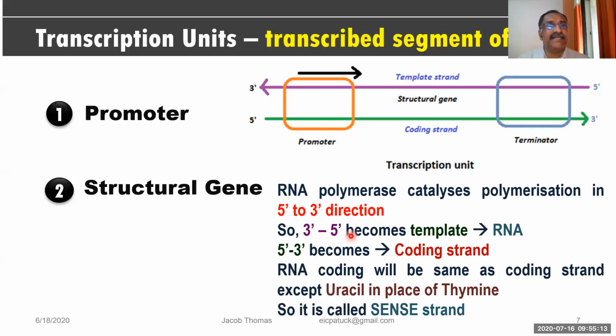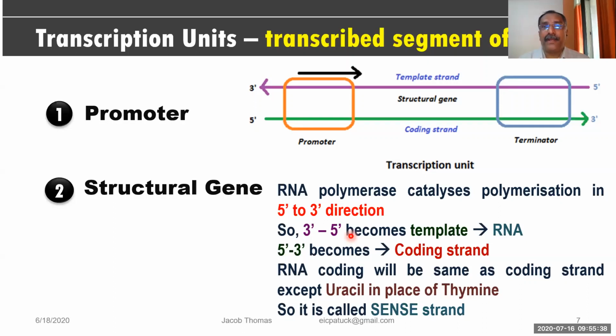That is a site where the RNA polymerase is coming and sitting, and that is mostly on the 3' end of the DNA strand. And then you can see that after the promoter, there is a region where the genes are located, and these genes are exactly going to be transcribed, and those genes which are going to be transcribed are called the structural genes.